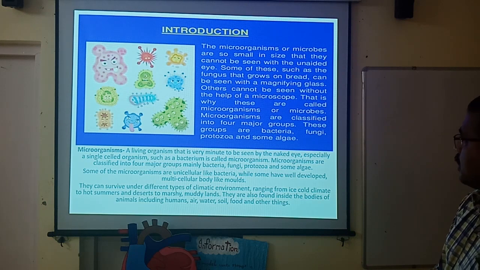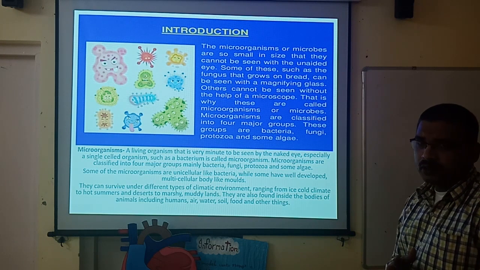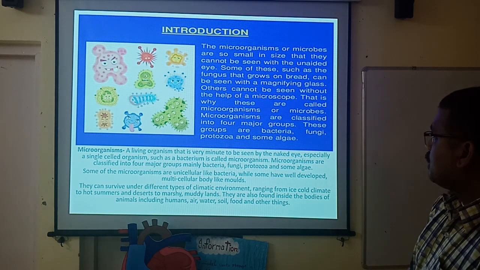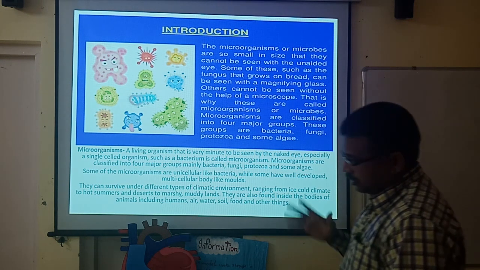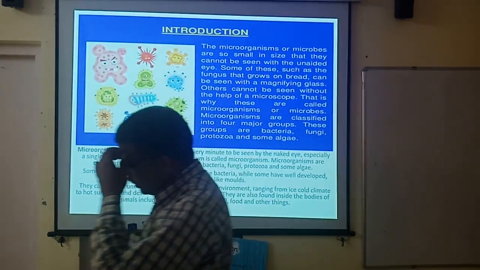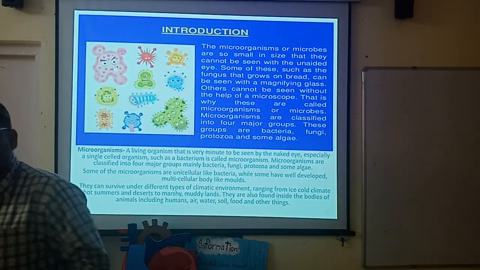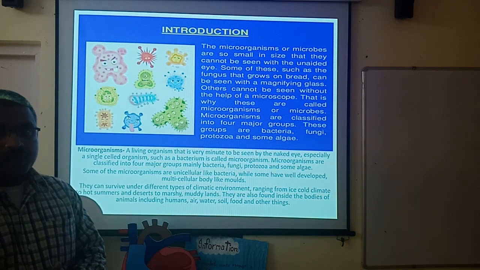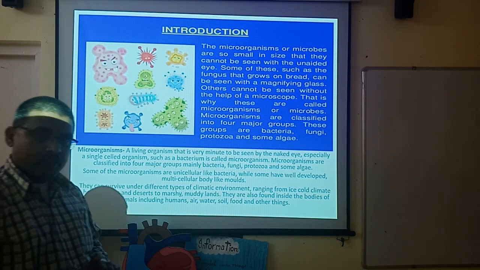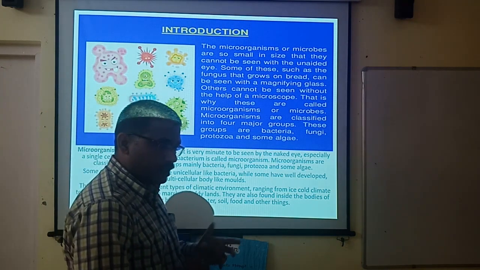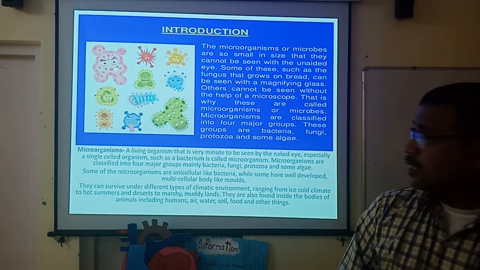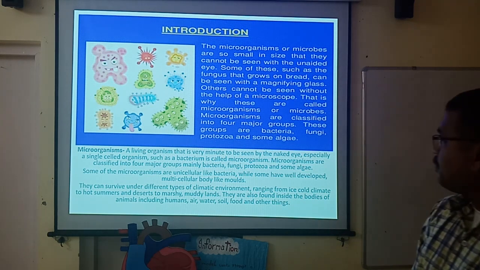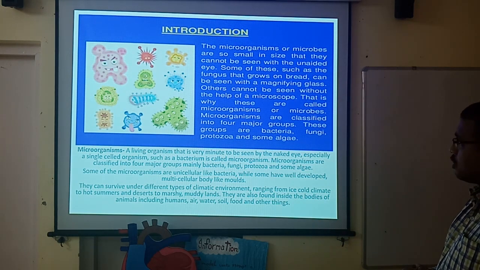These fungi can be observed only through a magnifying glass. Others cannot be seen without the help of a microscope. Here the example mentioned is fungus, which is a kind of microorganism that can be seen with naked eyes, but other microorganisms cannot be seen without microscopes. That is why these are called microorganisms and microbes.